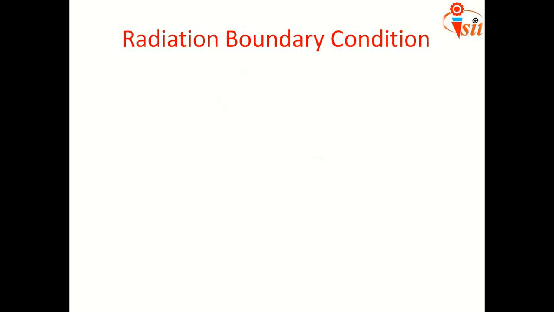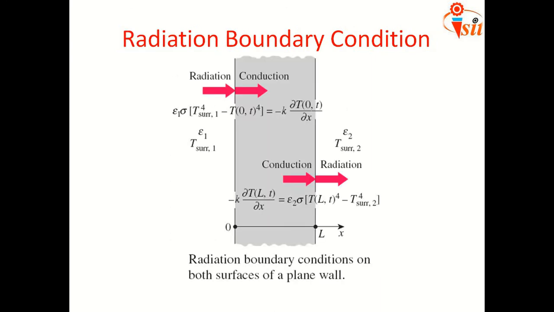Next one is radiation. This is also the same. If heat is transferred from this wall by means of radiation, there is a temperature difference. Inside of this wall, there are some radiations, and outside of this wall, some radiations are there. Then epsilon and T surrounding, the surrounding temperature, on this side, and epsilon and T surrounding on that side. These are the boundary conditions for radiation.